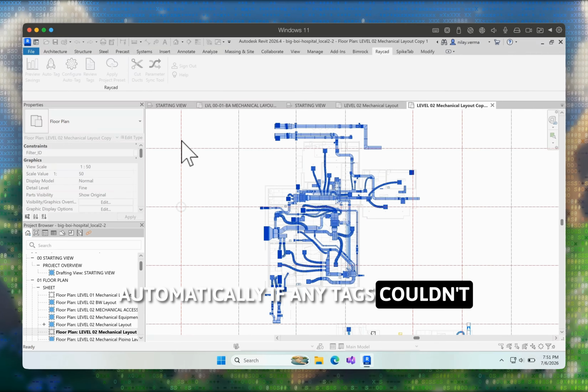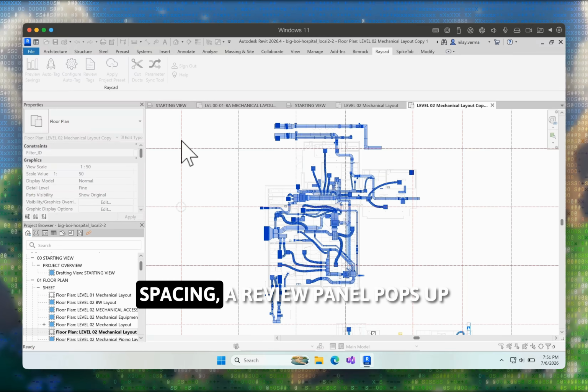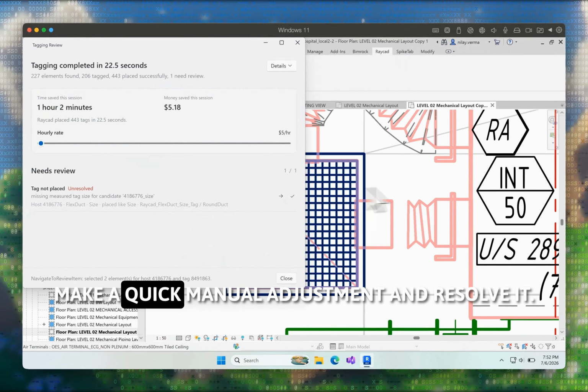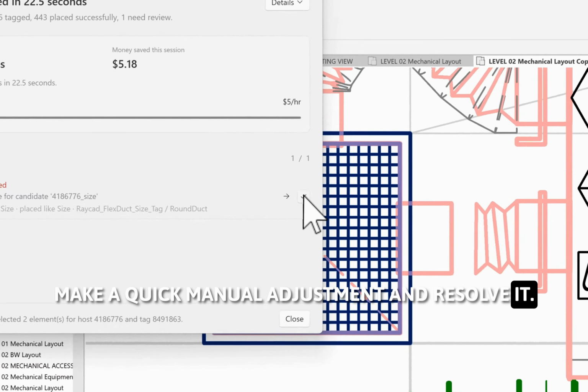If any tags couldn't be placed, usually due to tight spacing, a review panel pops up showing exactly which ones. Click the arrow next to any flag tag to jump straight to that element, make a quick manual adjustment, and resolve it.